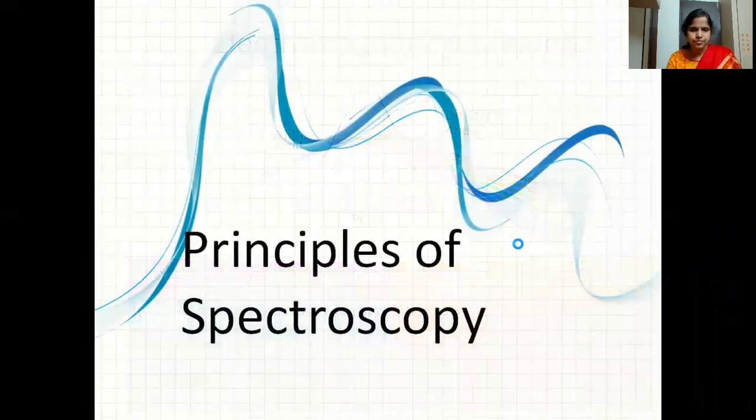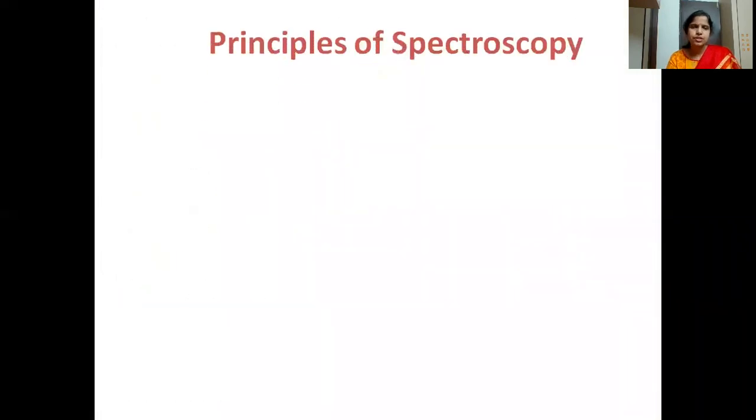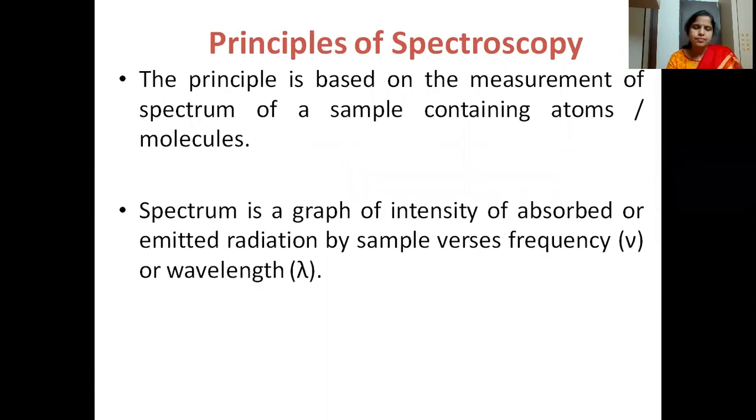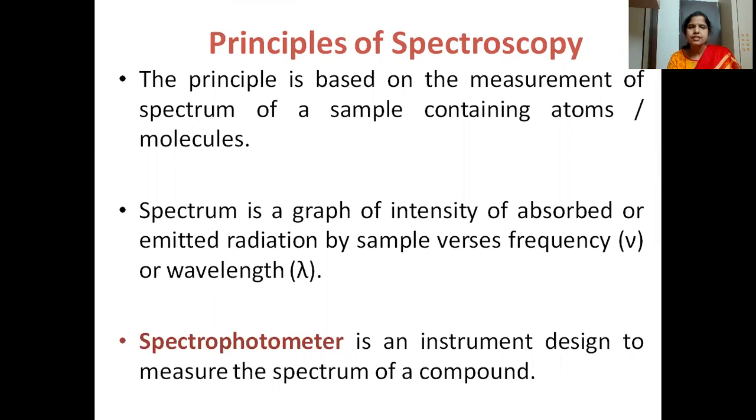When this light falls on a particular molecule, the atom or molecule can interact with the light and give rise to a spectrum. The spectrum is nothing but a graph of the intensity of absorbed or emitted radiation. When light falls on a substance, it can absorb the radiation as well as emit it. So we can study the spectrum of both the absorbed as well as the emitted radiation.